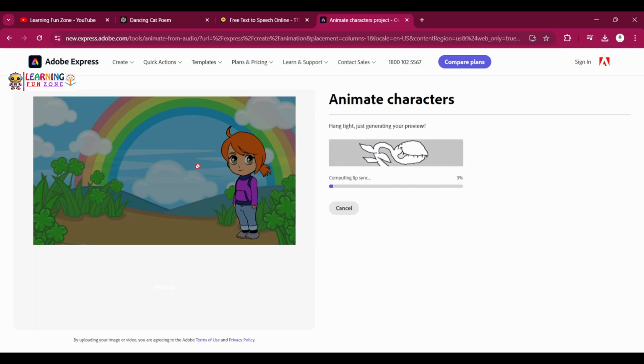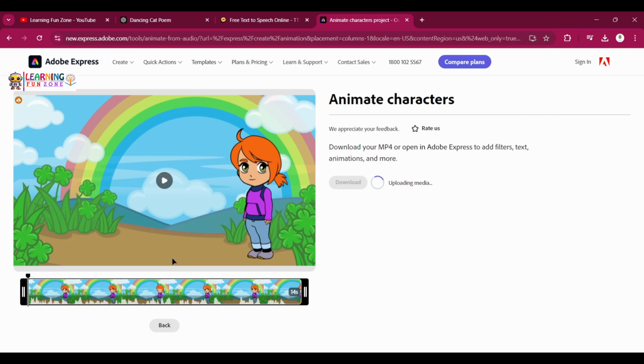So meanwhile this is lip syncing. We can watch this fun animation that is created by Adobe Animaker. So one thing is that you have to keep the audio only for 2 minutes. So if the audio is more than 2 minutes, you will have to create the video 2 times or 3 times, according to the length of your audio. So at one time it is giving for 2 minutes. So with the help of a character from Animaker, it will automatically match the character's lips to your poem's audio. So isn't that cool? Now your poem will start talking.